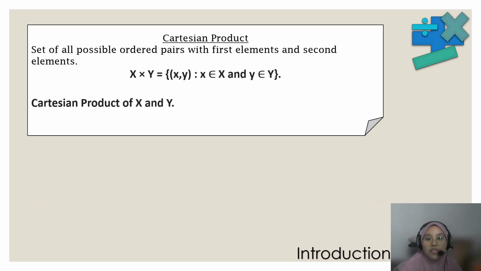Before we move to the definition of relation, let's see the definition of Cartesian product. Cartesian product is the set of all possible ordered pairs with first element and second element, which is X cross Y equals (x, y), x element of X and y element of Y. This is also called the Cartesian product of X and Y. Never mind, I will explain it later with more examples.